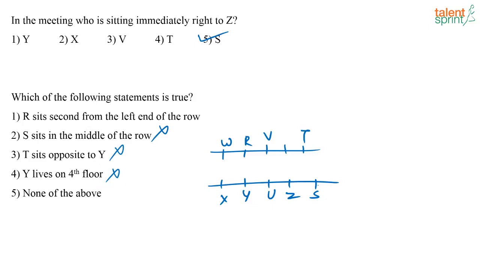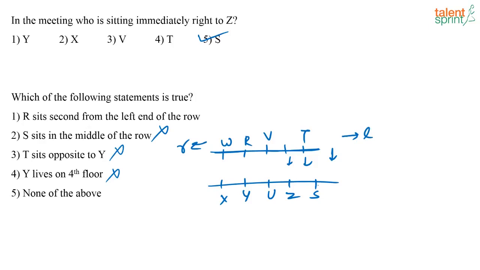U was living on the 4th floor, right? So what will be your answer? R sits second from the left end of the row. Is R sitting second from the left end of the row? Is that correct? See, if you look at the top row, what is happening? This is how it is, right? So everybody is facing downwards. That is the row. So which is your left end? This is your left end here and this is your right end.